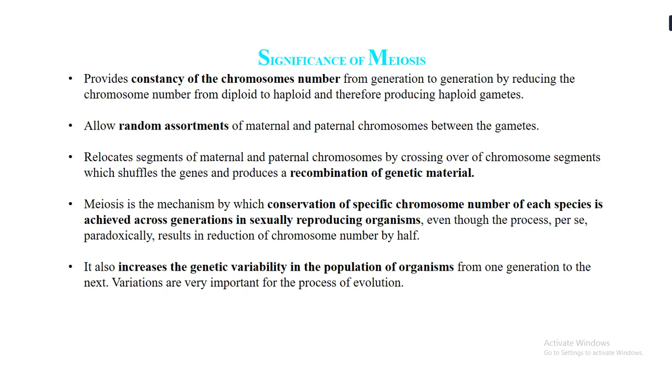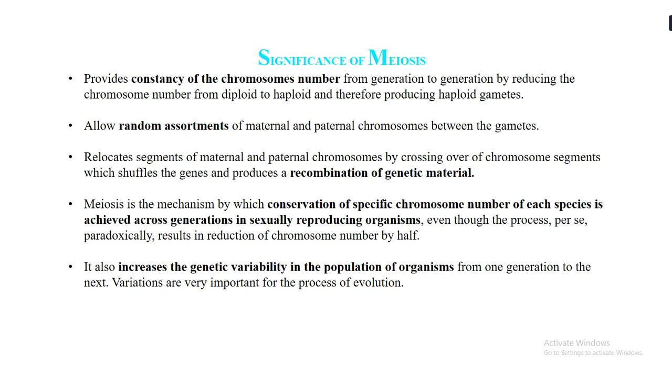And then there is also a recombination of genetic material. Because of this recombination of genetic material, we get variability in the population of the organism. That means the same genetic material is not passed from one generation to another, but there is a variation that takes place, and this variation helps in the evolution of the population of the organism.